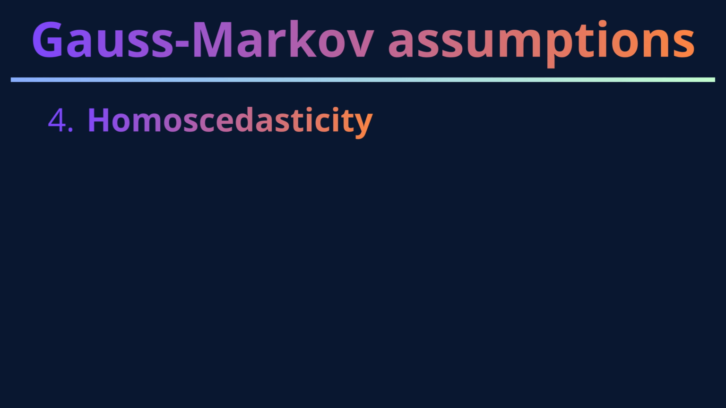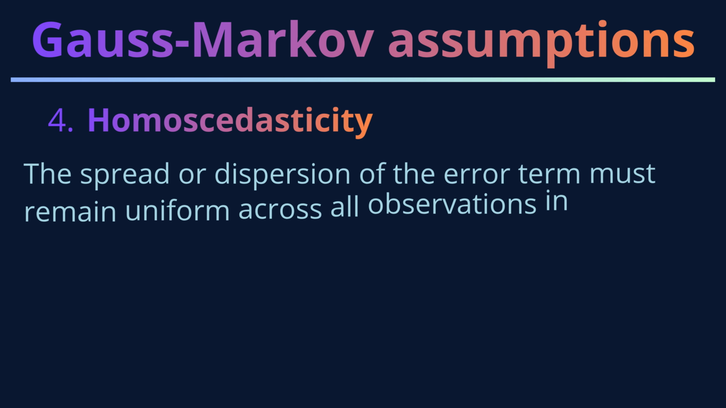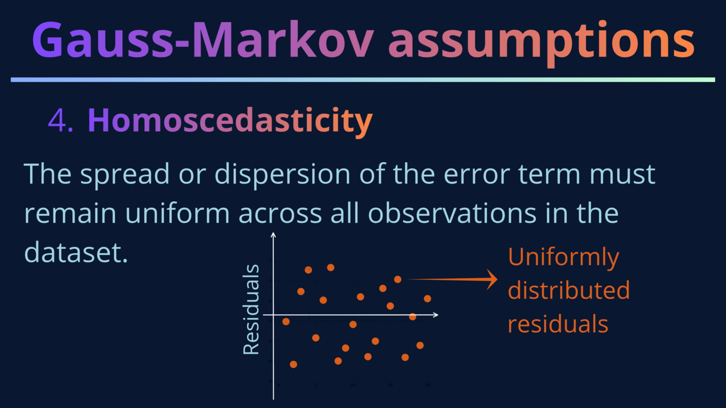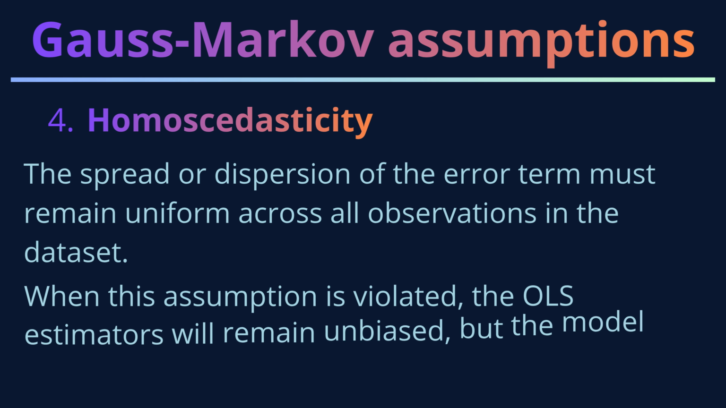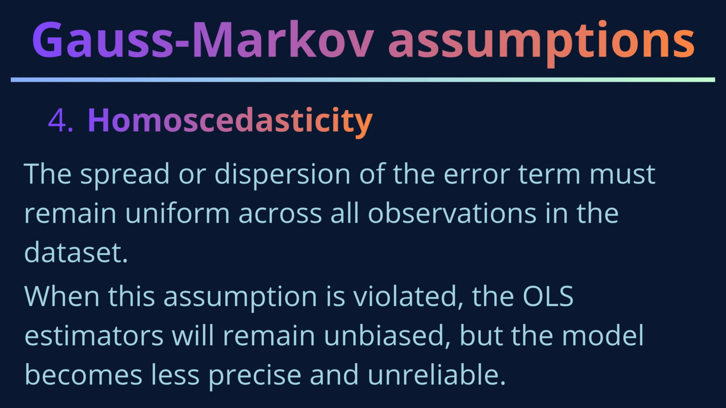The fourth crucial assumption is homoscedasticity, which means the spread or dispersion of the error term must remain uniform across all observations in the dataset. When this assumption is violated, the ordinary least squares estimators will remain unbiased, but the model becomes less precise and unreliable.